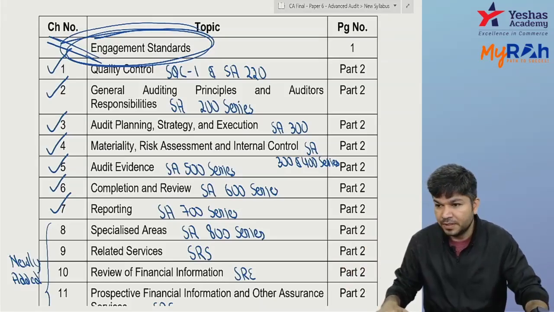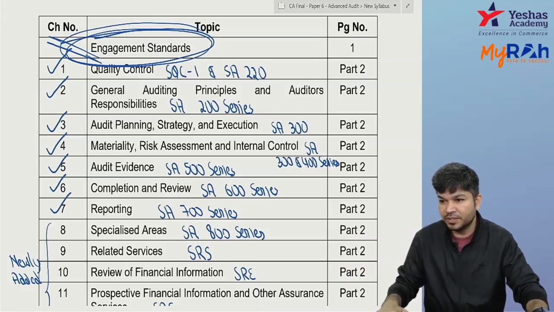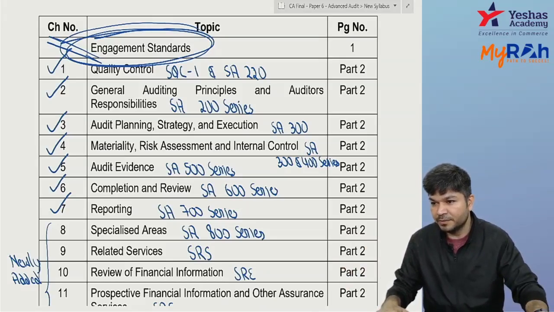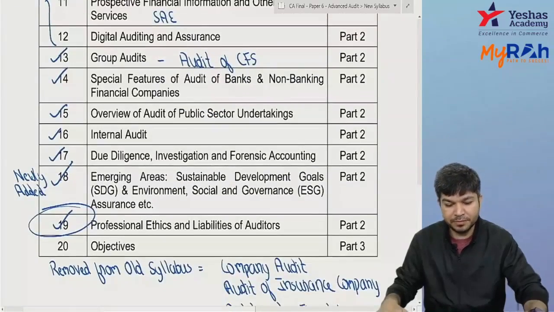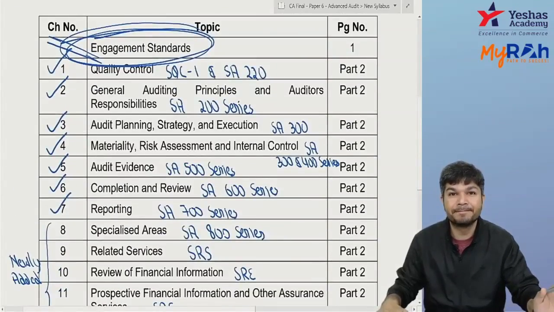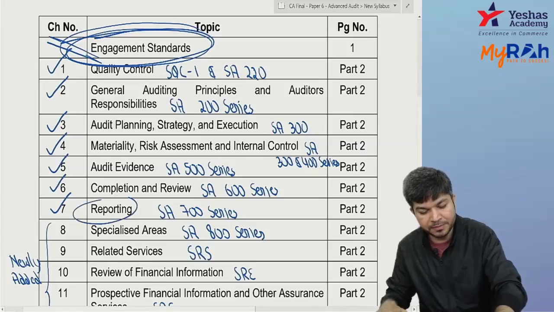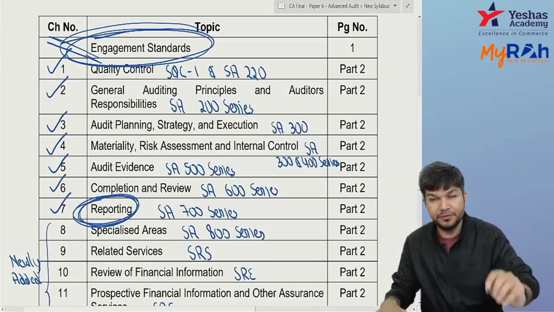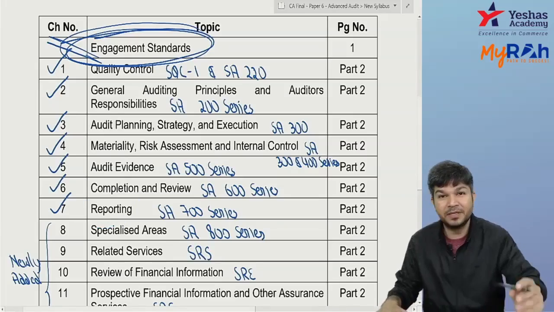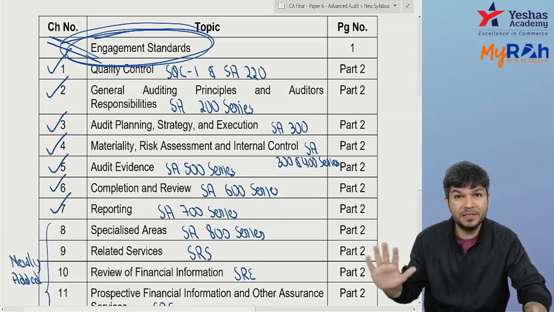Now Alexia has a question: whether company audit has been removed. Answer is yes. We don't have the company audit chapter covered over here. A few provisions of company audit might be given under reporting, but otherwise the whole chapter is not there now.